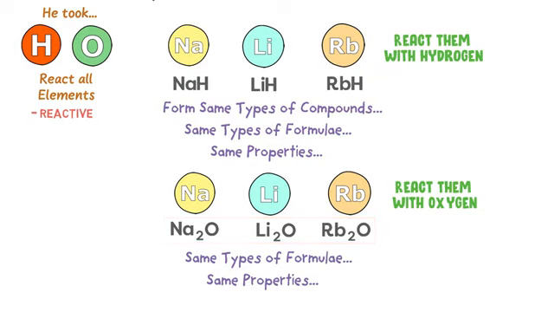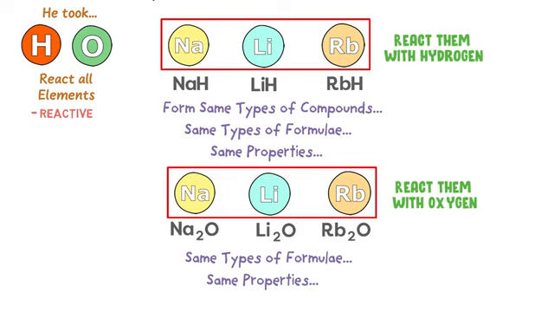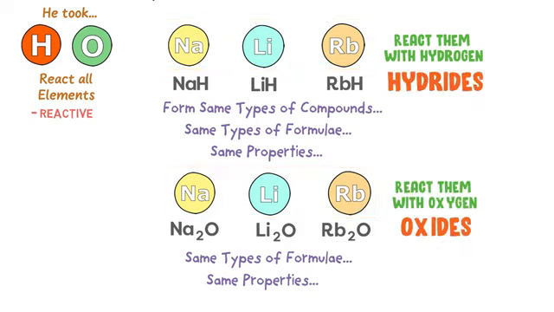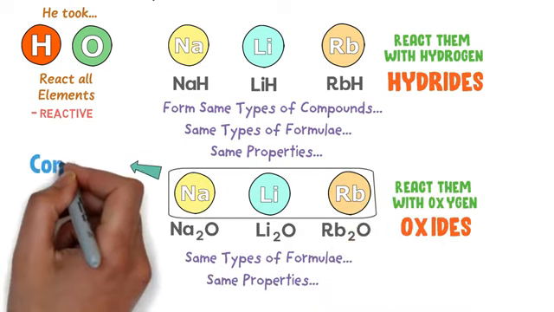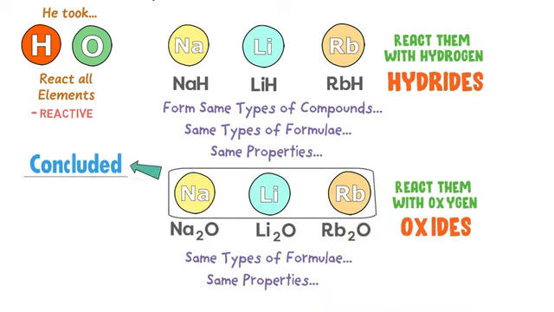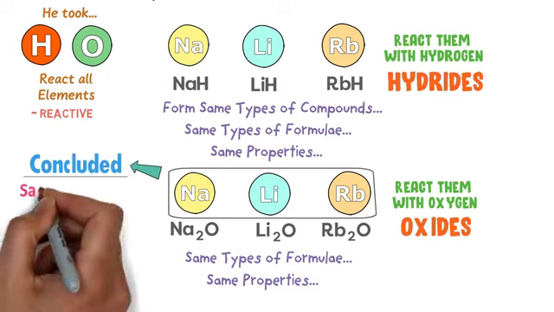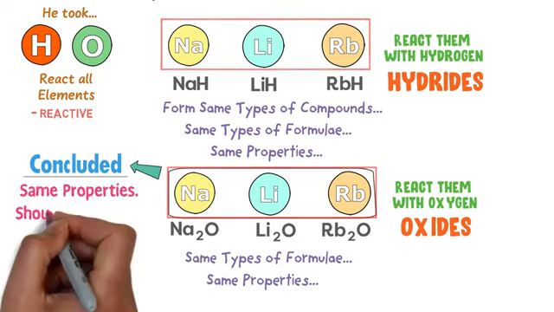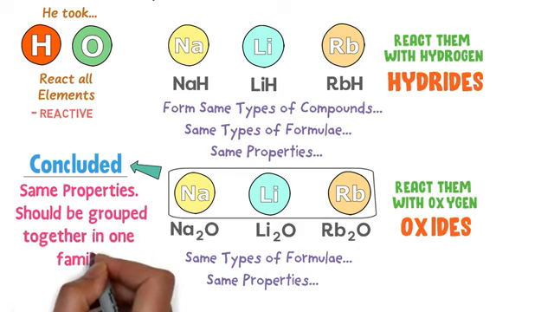Hence, Mendeleev observed that sodium, lithium and rubidium form the same type of hydrides and oxides. Their compounds have the same properties, so he concluded that sodium, lithium and rubidium also have the same properties, or these three elements should be grouped together in one family.